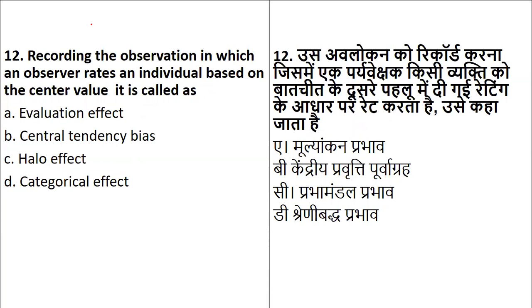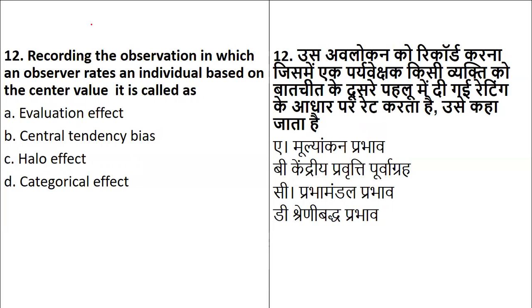Recording the observation. I'll read again. Properly read the entire question. If you are recording any observation in which the observer rates an individual based on the center value, which is centrally accepted, it will be called evaluation effect, central tendency, halo effect, or categorical effect.